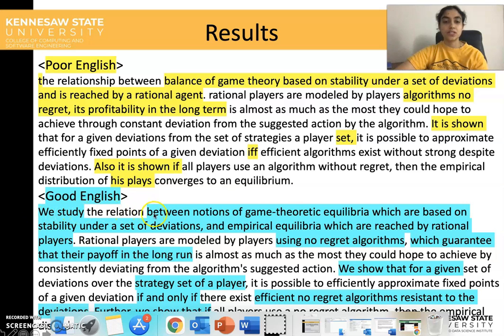So we study the relation between notions of game theoretical equilibria, which are based on stability under the set of deviations, and empirical equilibria, which are reached by the rational players. So this sentence is more meaningful and a professionally written, well-written sentence. We can also eliminate things like short forms, that is IFF, which will be if and only if, and convert singular form tone to a more general and plural form tone.